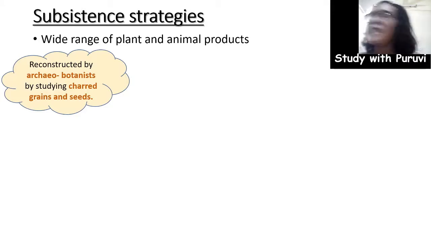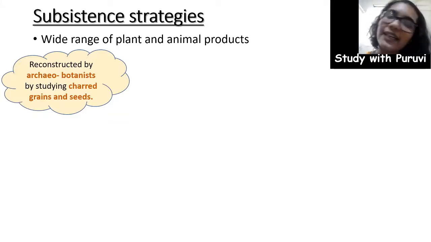We know that the study of plants according to biology is called botany. So the reconstruction of what the Harappans used to consume as plant products was done by archaeobotanists, and they did this by studying the charred grains and seeds.